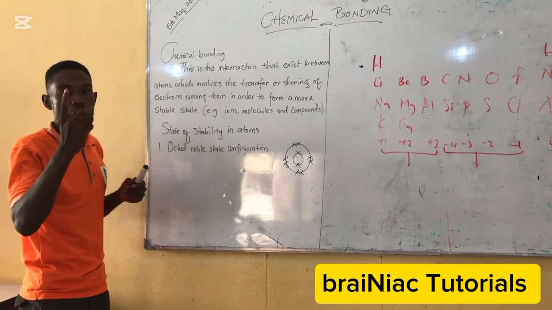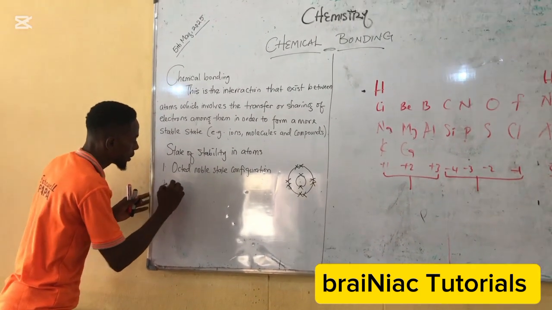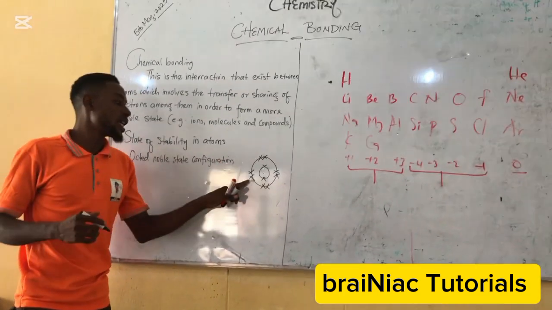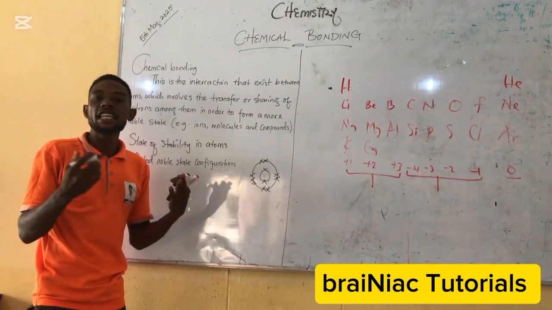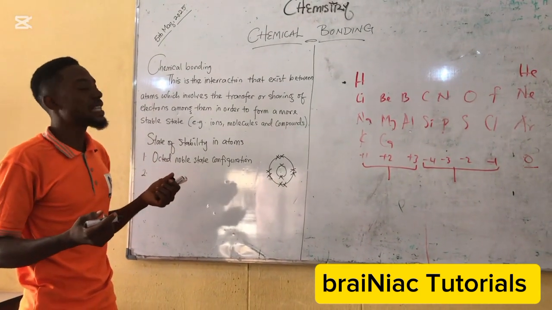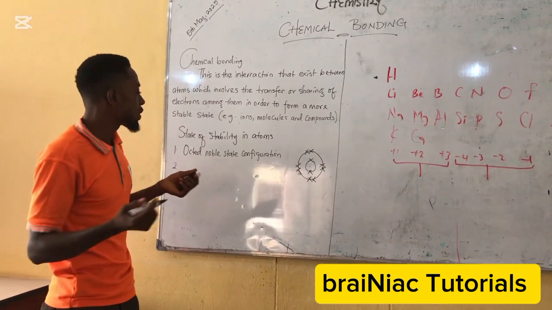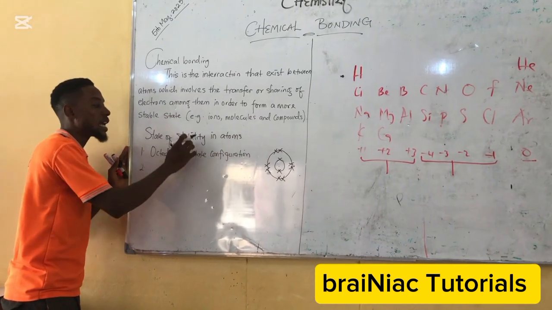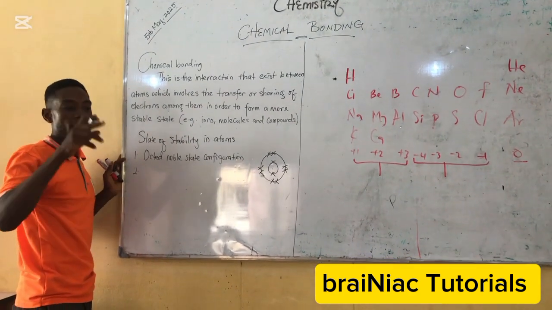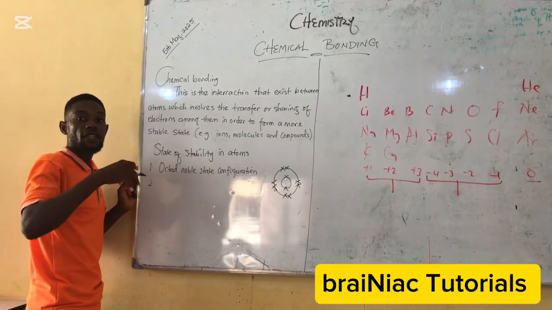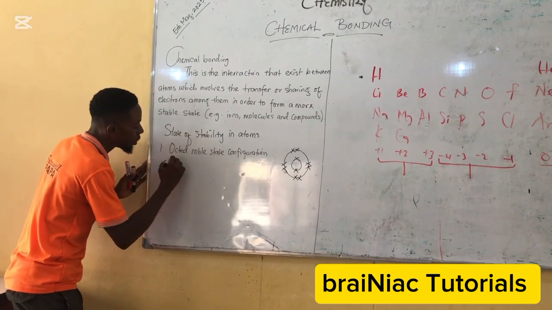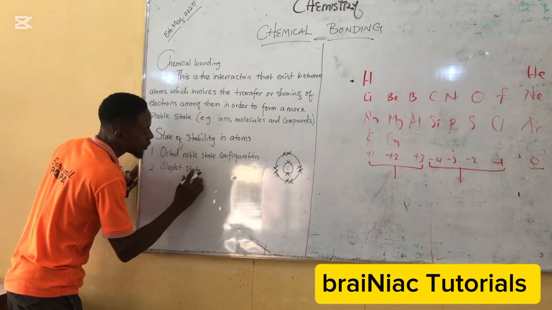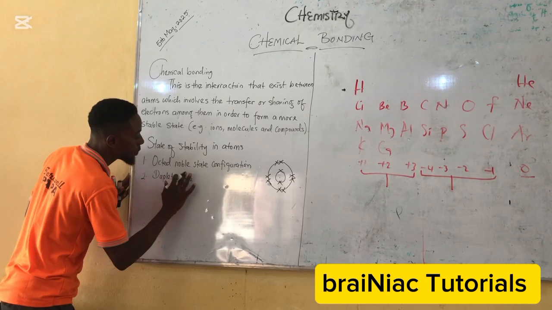except for 2 other atoms, which are what? Hydrogen and helium. Hydrogen and helium cannot obtain the stable state configuration by having 8 electrons in the outermost shell. This is because they cannot even have up to 8 electrons. And as such, when they have 2 electrons in the outermost shell, we say that both hydrogen and helium at that state are stable. And such stability is called duplet state, or duplet noble state, duplet stable state configuration.